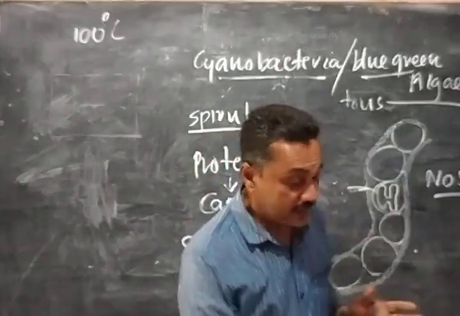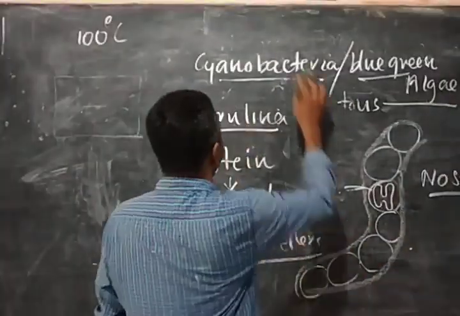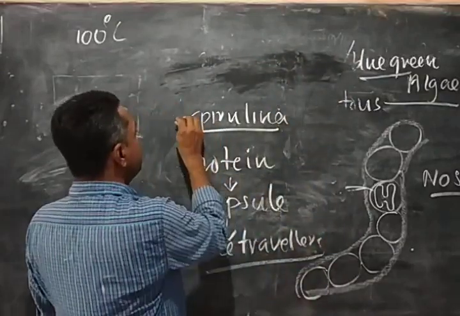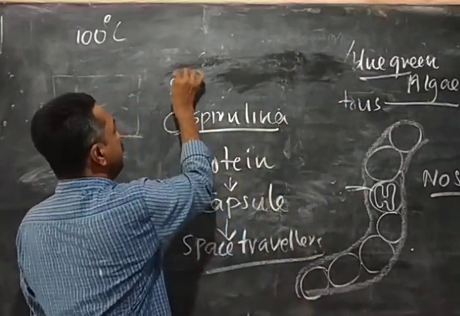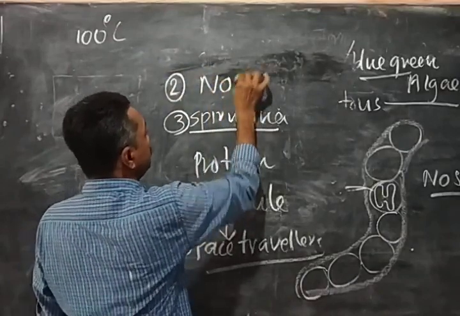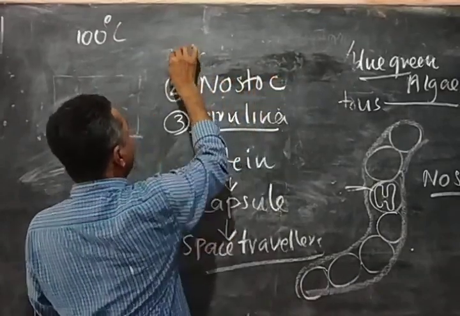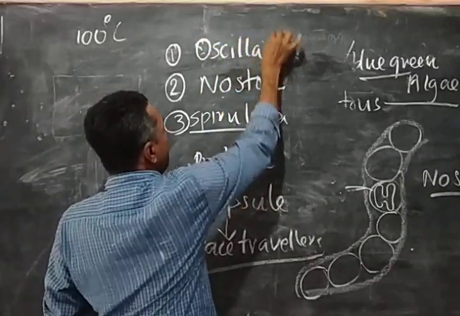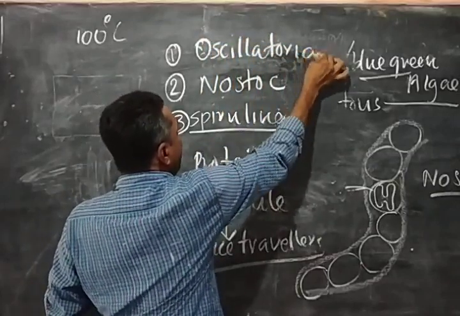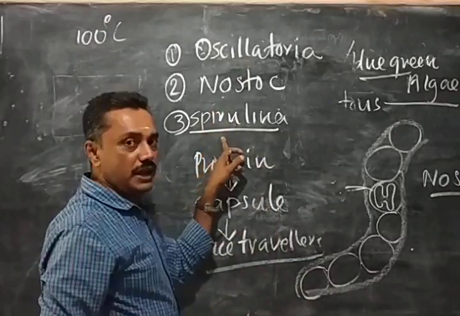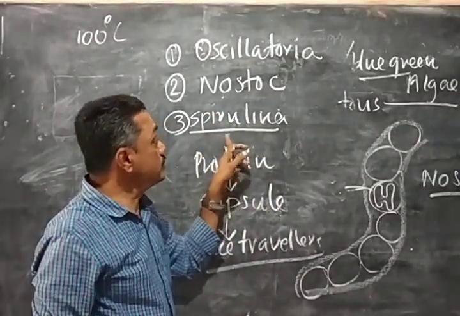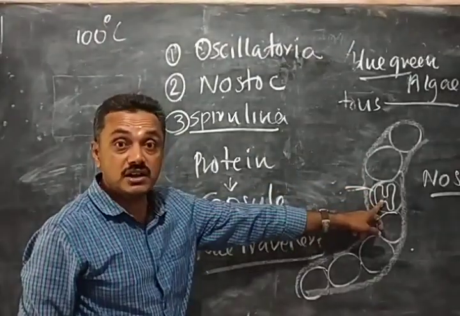So remember, examples are there. Cyanobacteria, the very important organism. One example is spirulina. Second one is nostoc. Then oscillatoria, which is important for practicals. You have to remember these examples. Nostoc contains heterocyst.